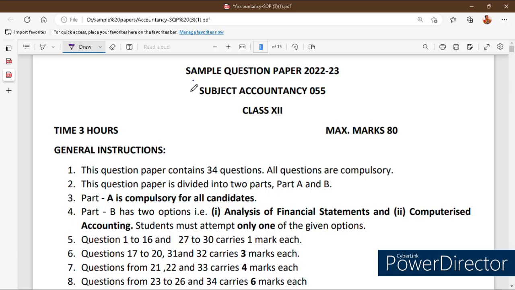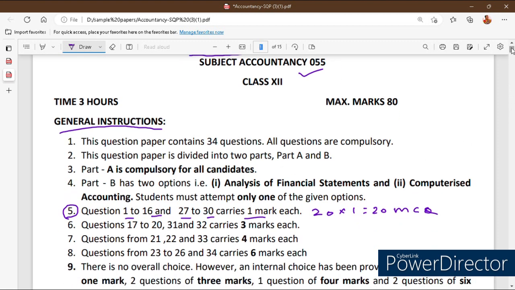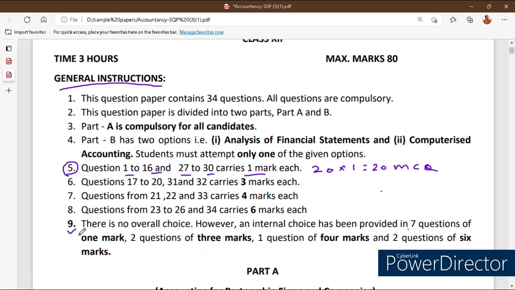Come, let's learn it. Okay, this is the sample question paper for the current year 22-23, our subject accountancy. General instructions: when you are free, don't forget to read the general instructions. Look into the 5th general instruction: question numbers 1 to 16 and 27 to 30 carry 1 mark each. So totally 20 questions based on 1 mark, 20 marks, and that too MCQ questions are going to be asked.